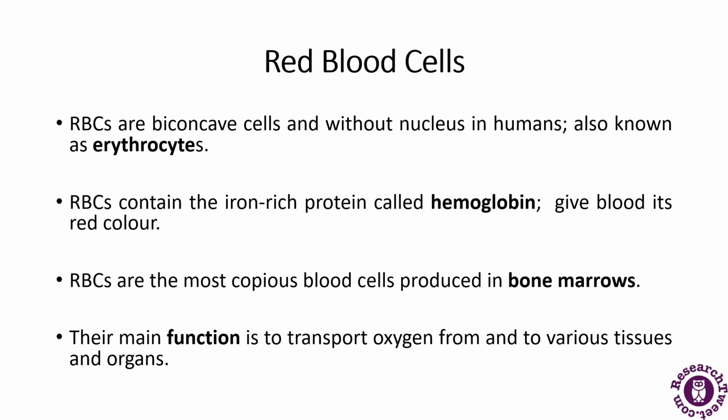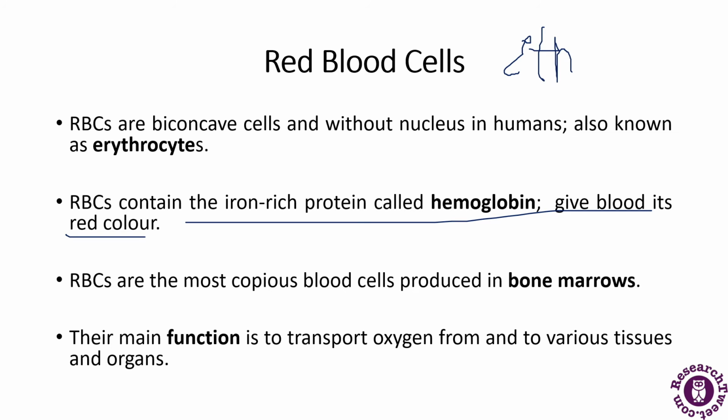So we will be discussing red blood cells in detail, that is, what red blood cells are. As we have seen in the previous diagram as well, they are biconcave cells without a nucleus in humans. They are known as erythrocytes. RBCs contain the iron-rich protein called hemoglobin. Because of the hemoglobin, the blood is red in color. It was discussed in the previous slide as well that because of the presence of hemoglobin, the color of the blood appears red.